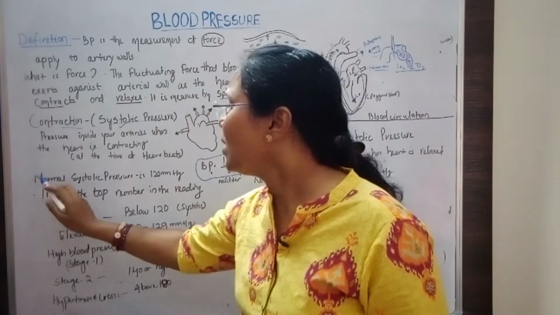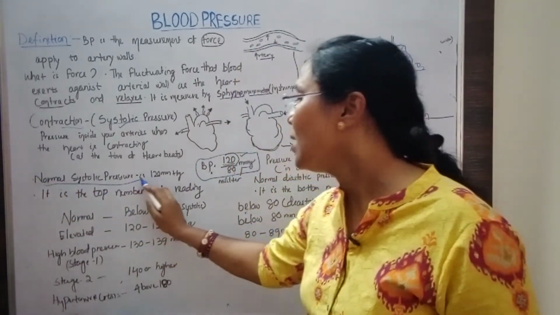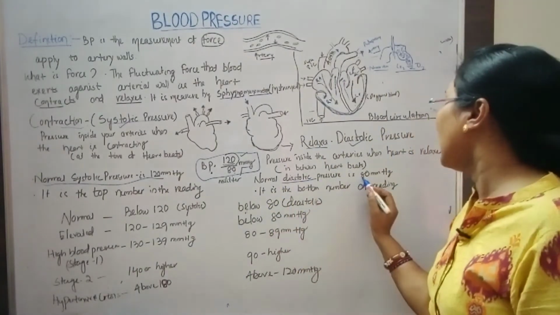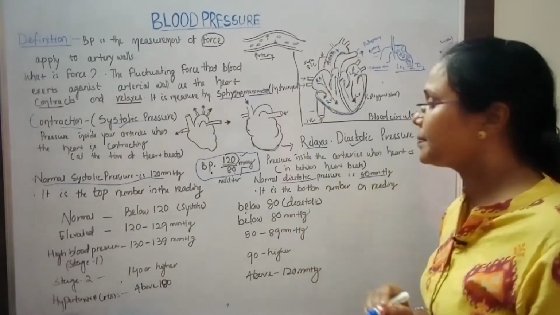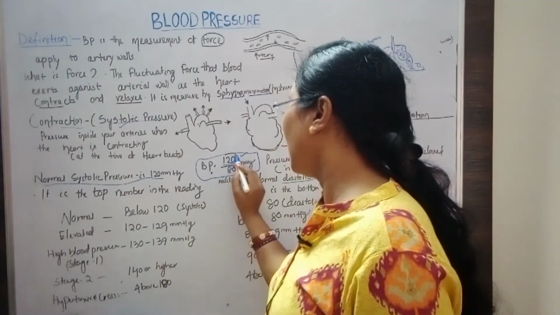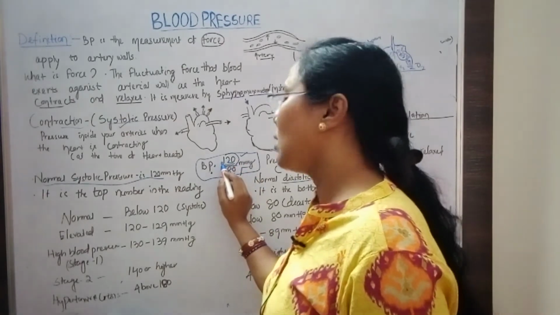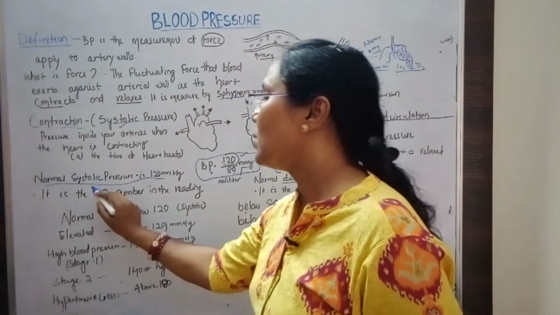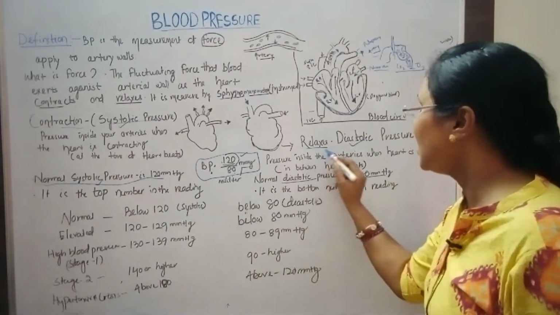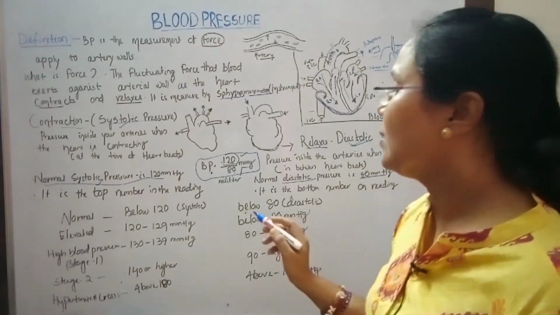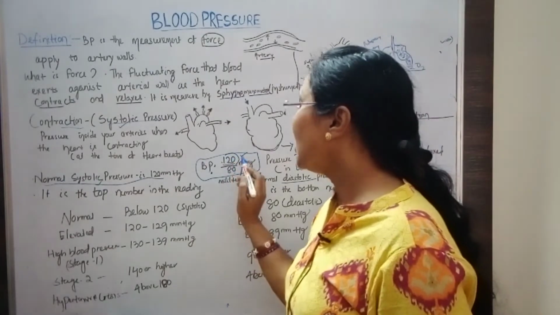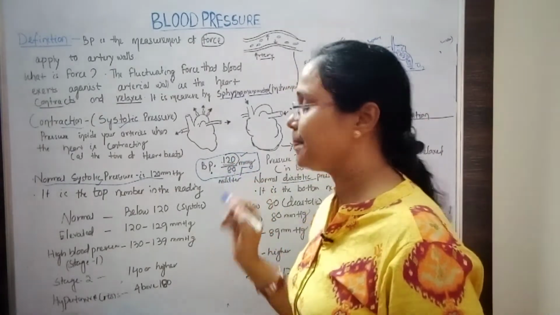For the contractions, normal systolic pressure is 120 mm of Hg. In the diastolic, the normal range is 80 mm of Hg. You see on the blood pressure, two parameters are written up and down. The top number is always systolic pressure. The bottom number is the diastolic pressure. What is normal? Normal is 120 to 80 mm of Hg.